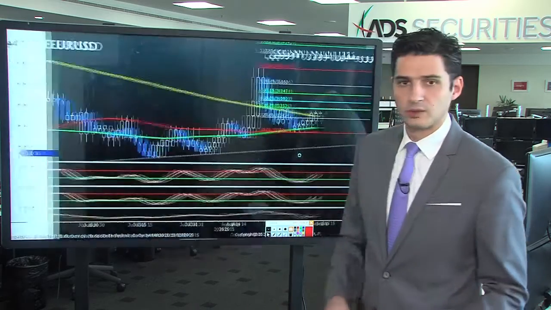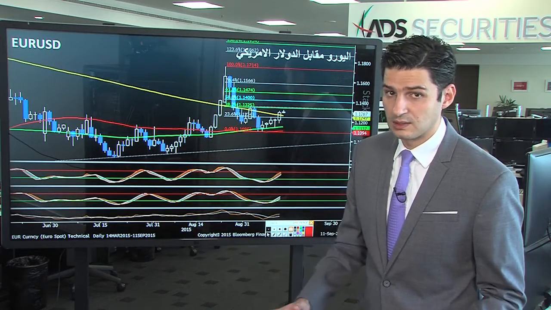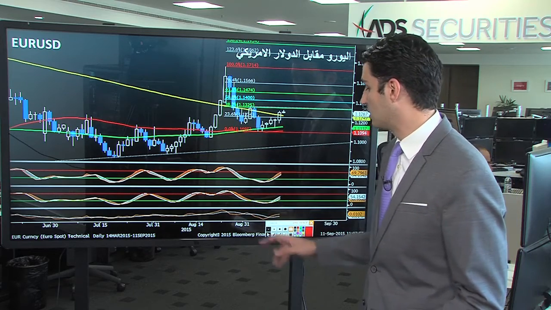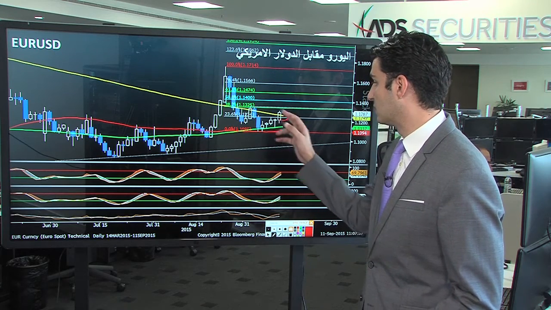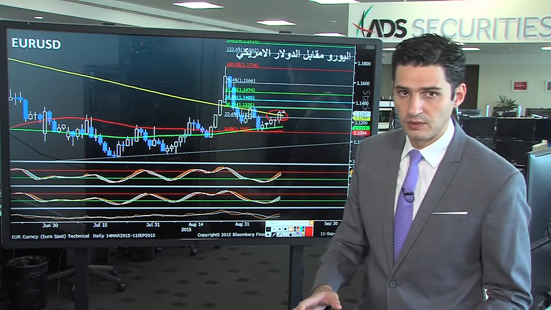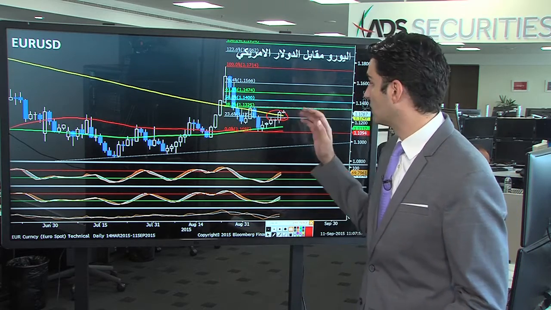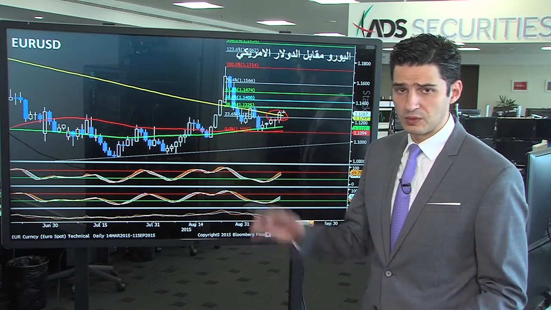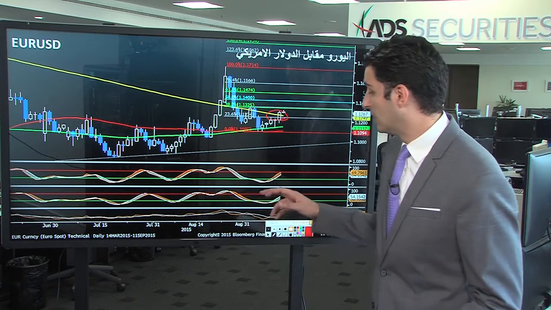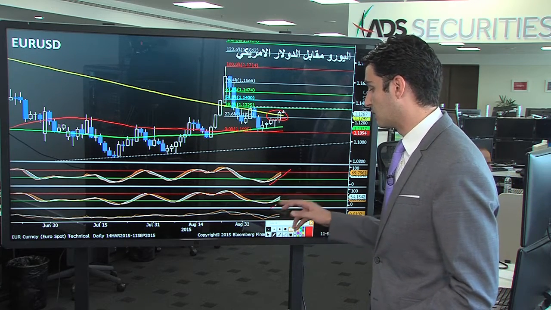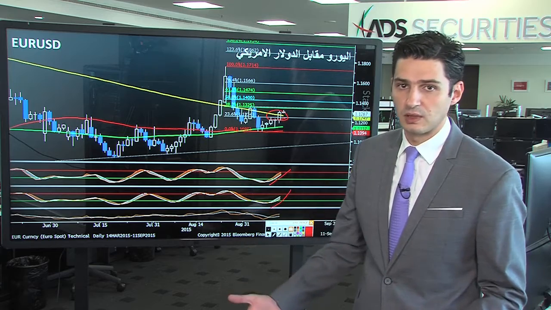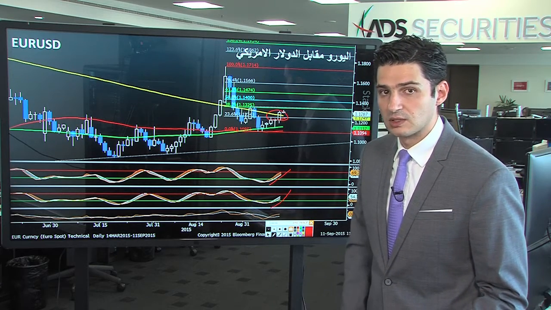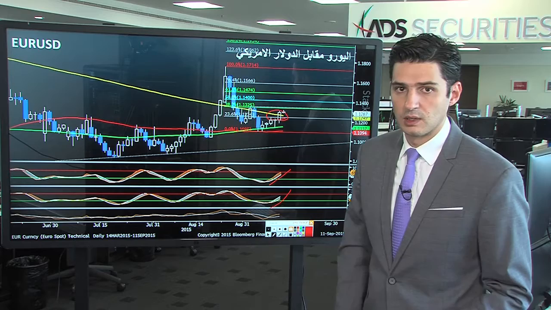The euro, first of all, managed to close yesterday very strong and well above its 200-day moving average, which is this line here that we also noted in our previous report, rising to as high as almost 1.13. At the same time, the technical indicators are also rising gradually on the daily chart and most of the time frames, which basically suggests further gains ahead.